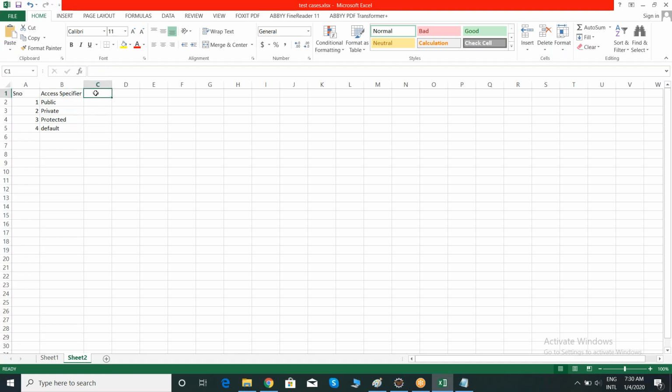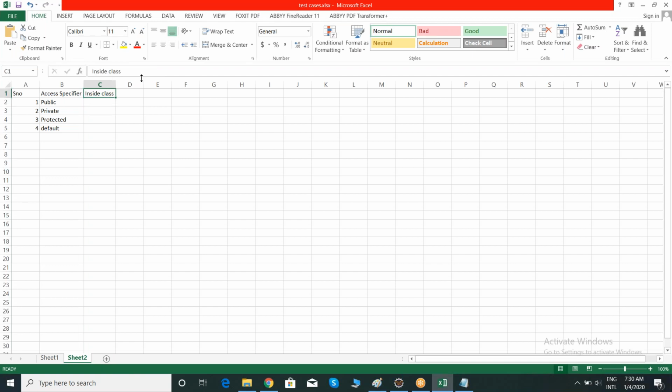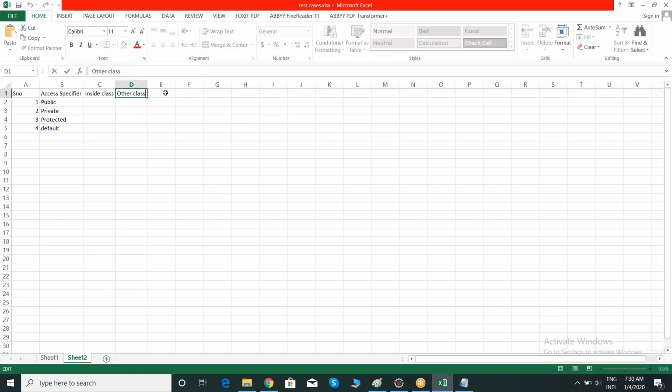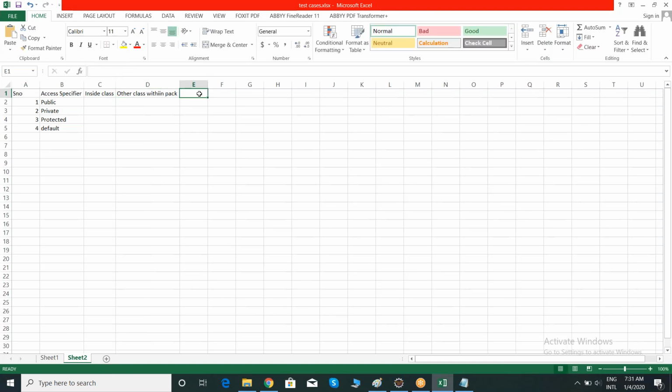First, if I make my members or class public, let me check whether I can access it inside the class. Then, if I make my members one of these access specifiers, let me check whether I can access them in another class within the same package. And one more thing: let me check whether I can access them in another package, not the same package, but another package.